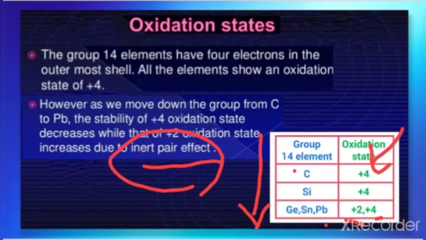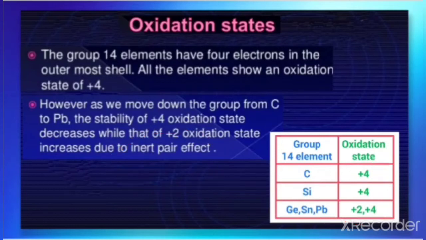That is due to the inert pair effect. This is very important to note. Top to bottom, the stability of +4 decreases and +2 increases due to the inert pair effect.